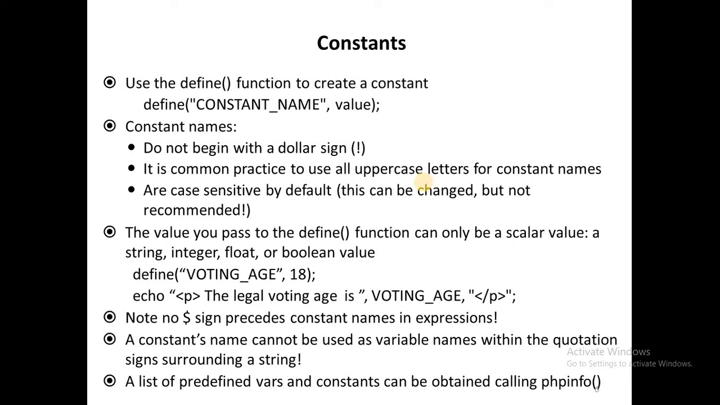Constants in PHP: you can define constants by using the define function. Define is a function, and here it requires two parameters. The first parameter should be the constant name, and the second parameter should be the value. The example is define voting age. Voting age is the constant name, and 18 is the constant value.